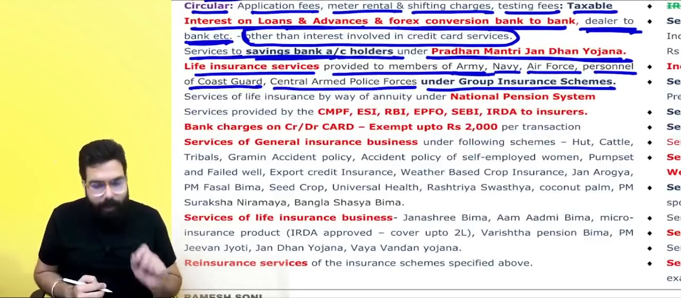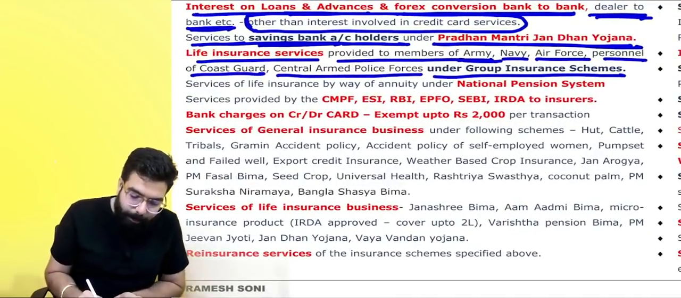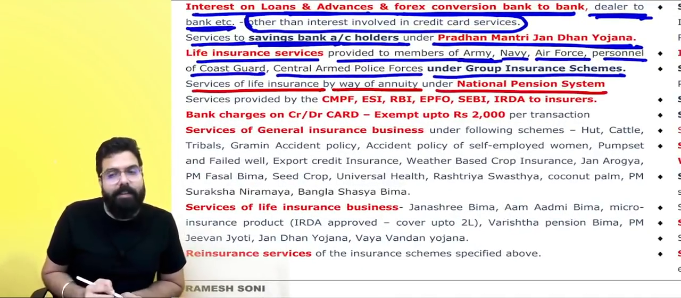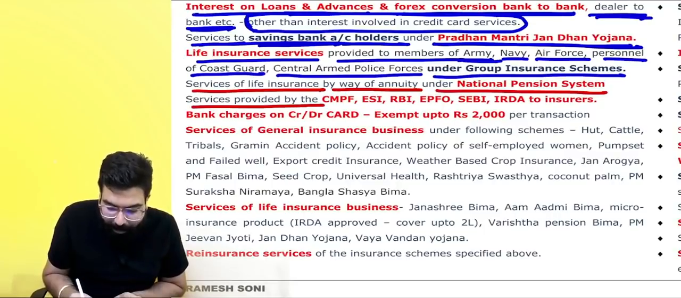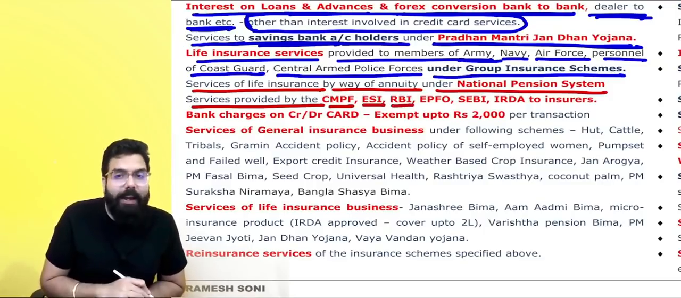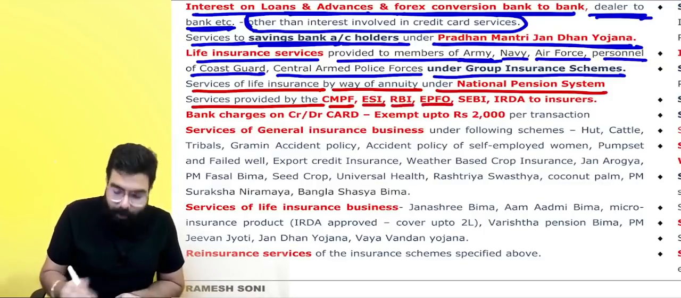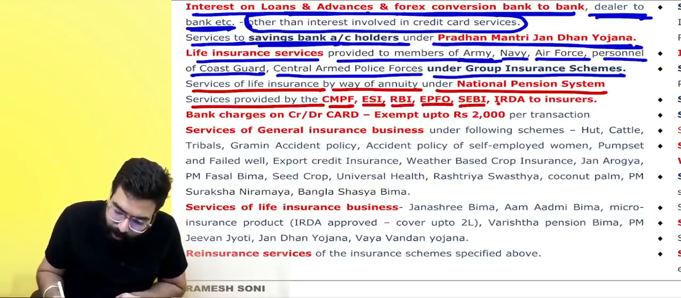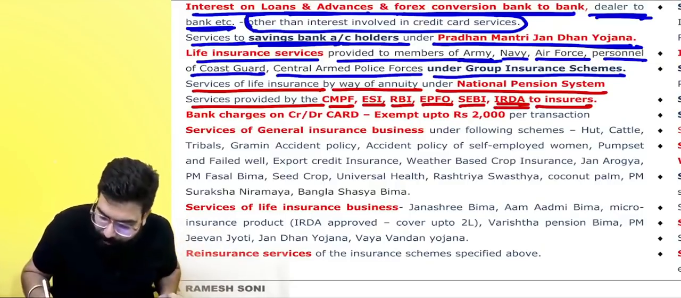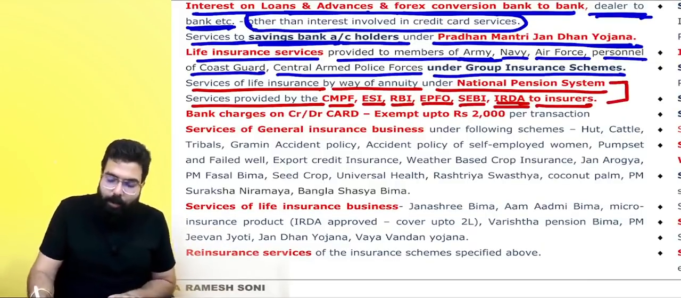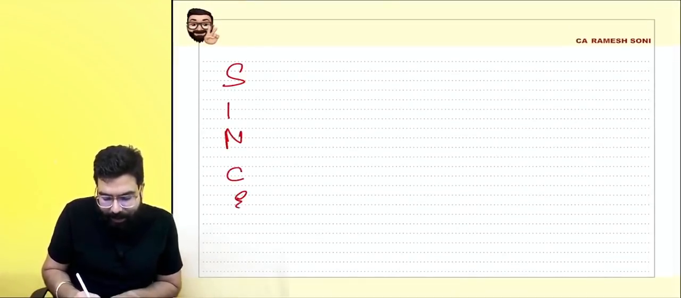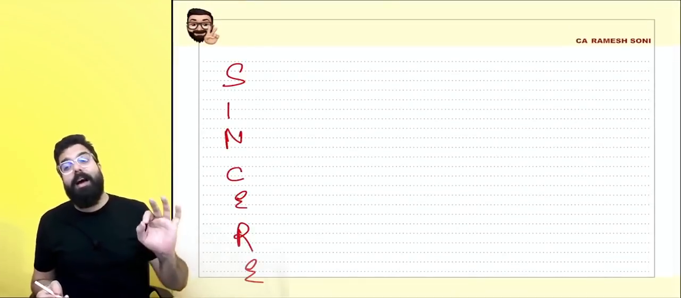Next, always remember services of life insurance by way of annuity under the National Pension System. Services provided by Coal Mine Provident Fund, Employee State Insurance, Reserve Bank of India, Employee Provident Fund Organization, SEBI, Insurance Regulatory Development Authority to insurers, all their services are exempt. Can I tell you one shortcut? Remember always, SINCERE. Sincere services are exempted from GST.